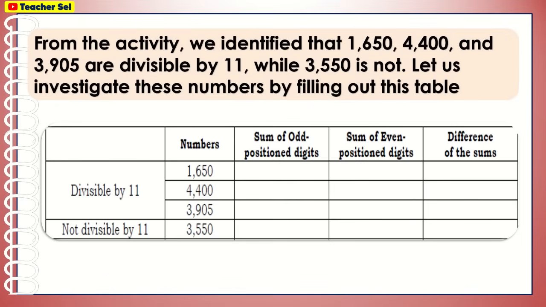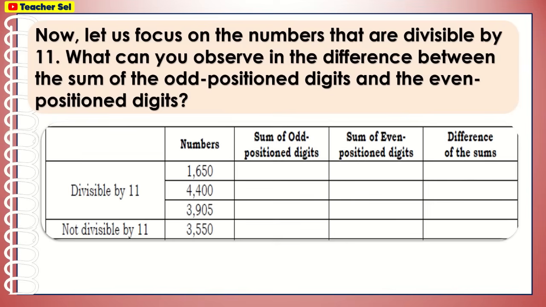From the activity, we identified that 1,650, 4,400, and 3,905 are divisible by 11, while 3,550 is not. Let us investigate these numbers by filling out this table. Now, let us focus on the numbers that are divisible by 11. What can you observe in the difference between the sum of the odd position digits and the even position digits?